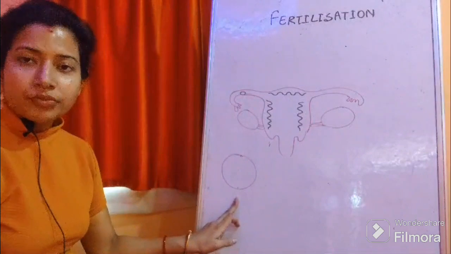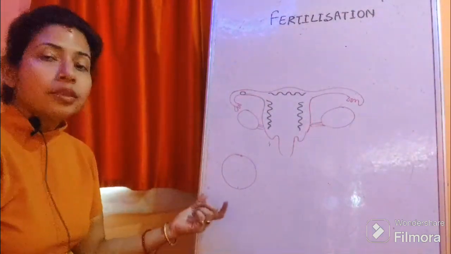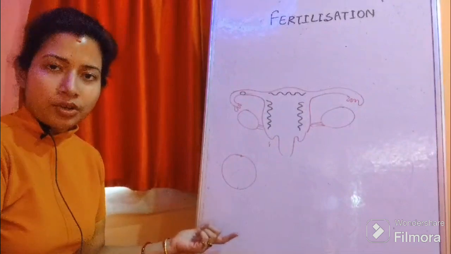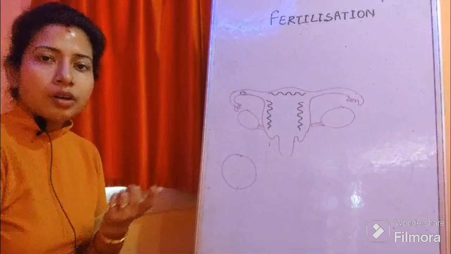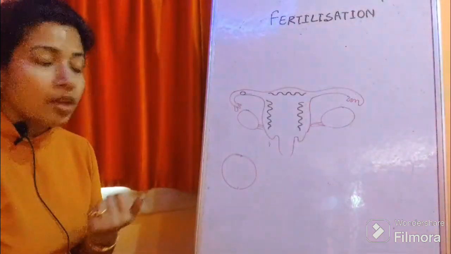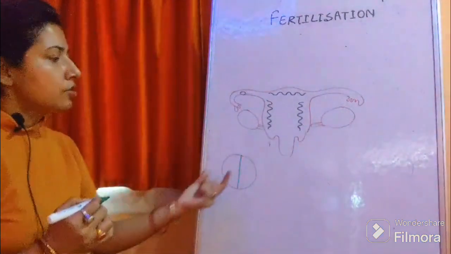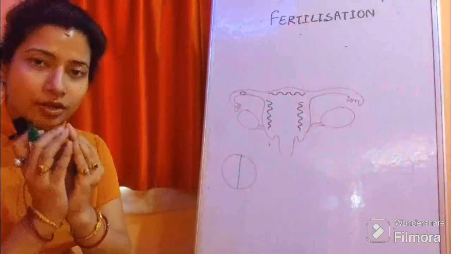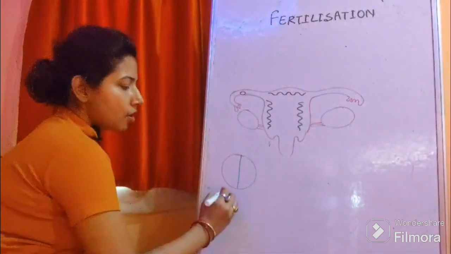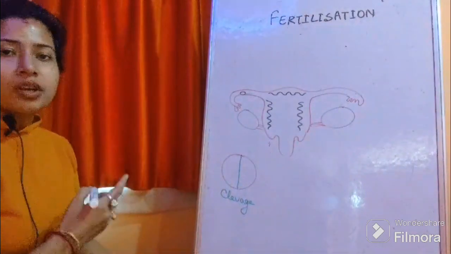This is the zygote, single cell, one cell zygote. Now this zygote starts division, mitosis division it performs. Mitosis is the double multiplication division, and now this single cell gives rise to separate cells, but these two cells are still attached. This division is called cleavage division. Zygote undergoes cleavage division.